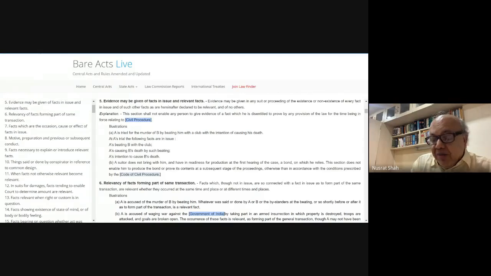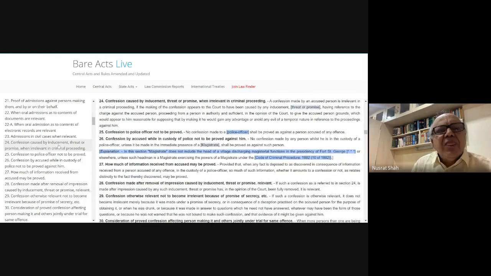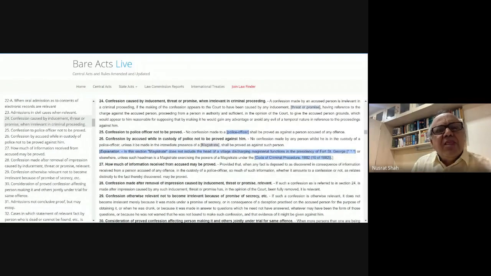Then explain in detail the provisions relating to confession. When is it irrelevant? That is sections 24 to 31. We have already studied that. Sections 23, 24, 25, 26 make a confession inadmissible for promise or gratification, or when it is given to a police officer and recorded by a police officer. A confession recorded only before a magistrate under 164 CrPC is valid, and a confession made by the accused to the police officer under section 27, which results in discovery, is admissible to a certain extent.